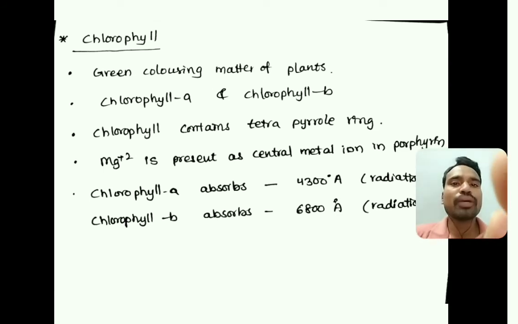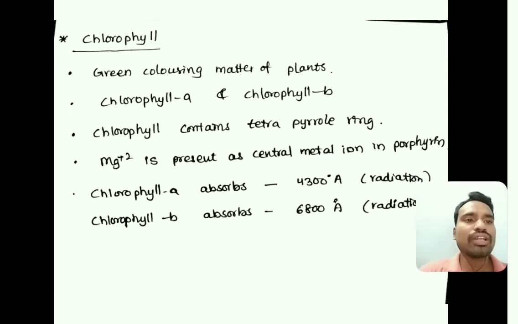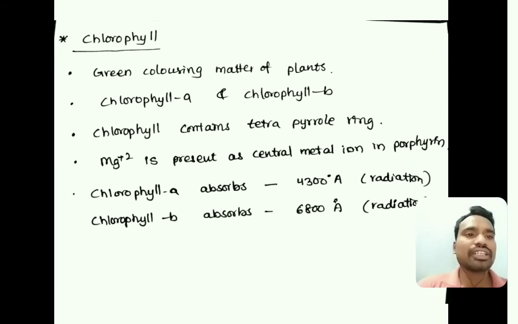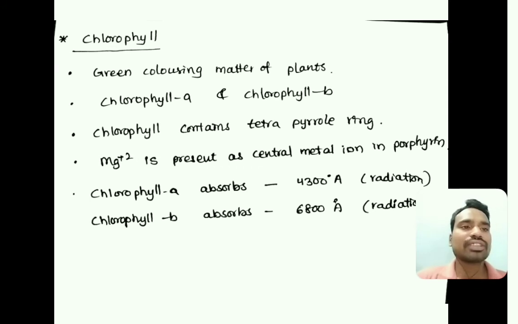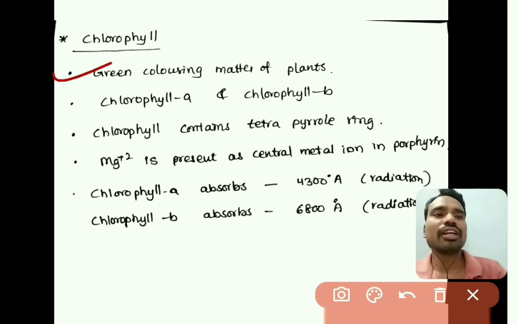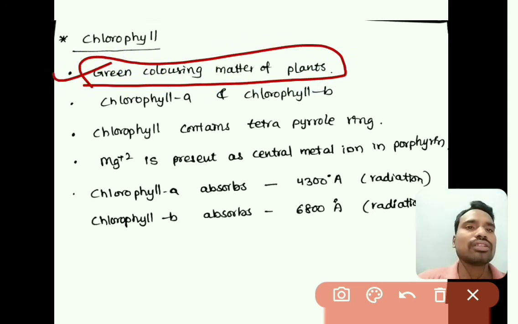Among the metalloporphyrins, the second one we are going to discuss is chlorophyll. Chlorophyll is a green pigment present in green leaves, as we know. The green coloring matter of plants is called chlorophyll.